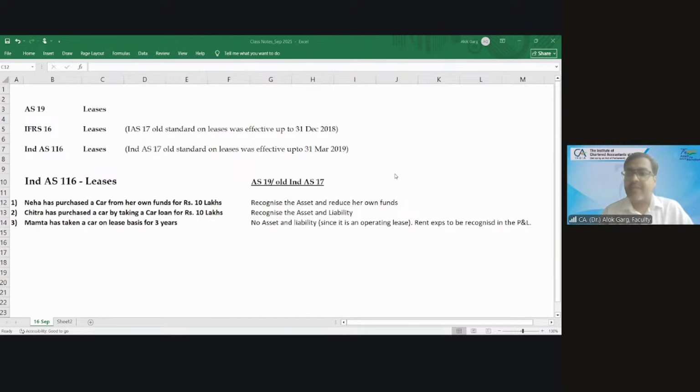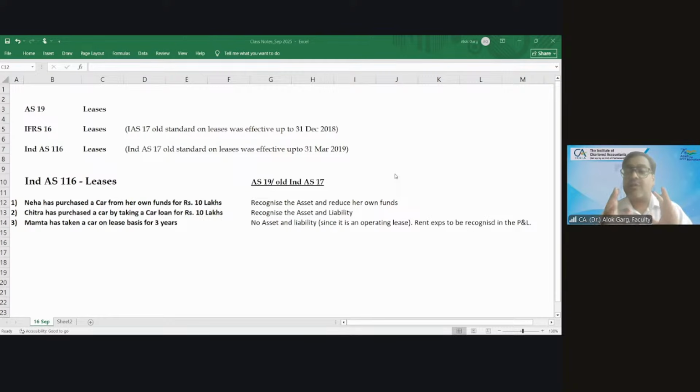In the first case, the cash and bank has been reduced. In the second case, a liability came into the balance sheet for which Chitra is paying an EMI on a monthly basis. In the third case, instead of paying an EMI, Mamta has started paying a lease rental.